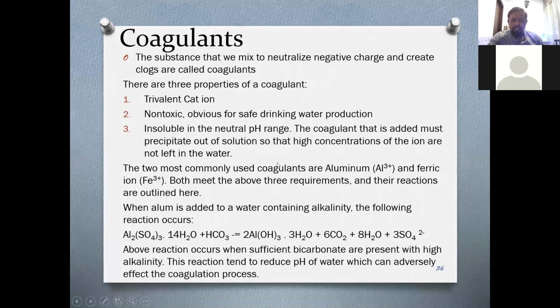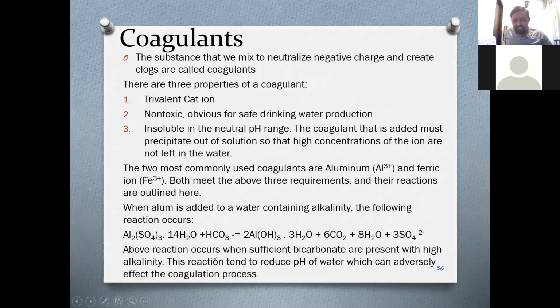The 2 most commonly used coagulants are aluminium and ferric ion. Normally we use ferric chloride and aluminium sulfate, right? Now you can see when we add aluminium sulfate, it goes under a hydrolysis reaction. You can see it in this reaction. So it creates aluminium hydroxide.